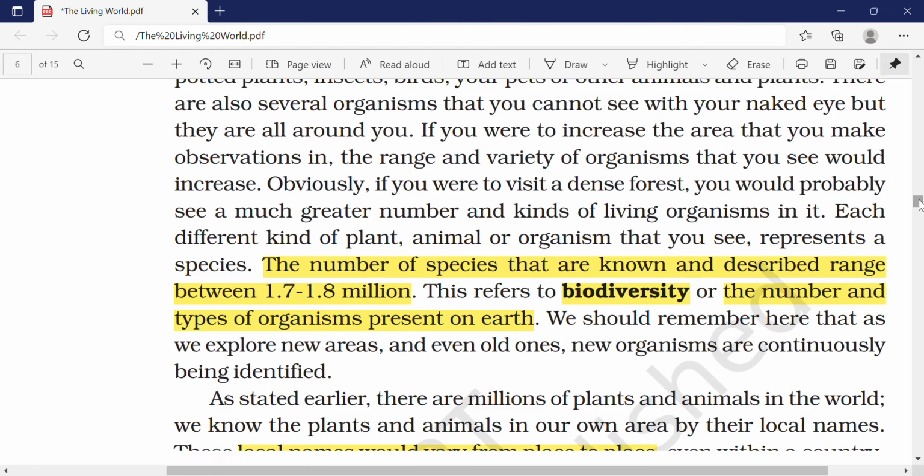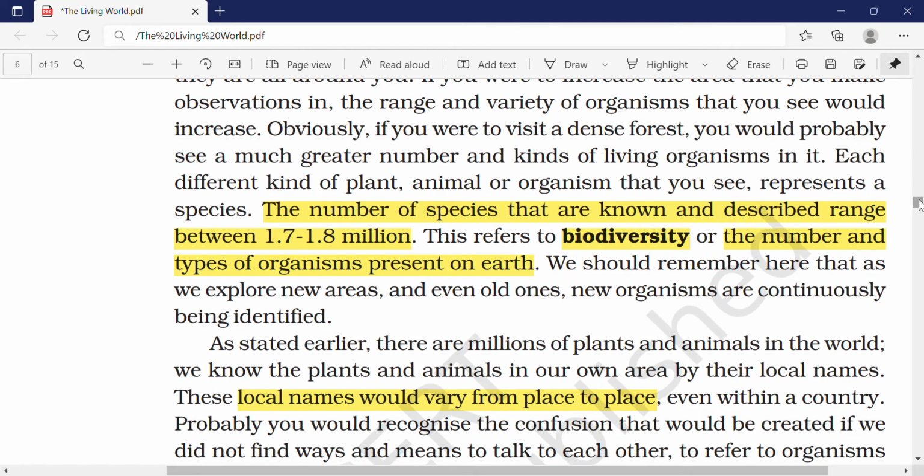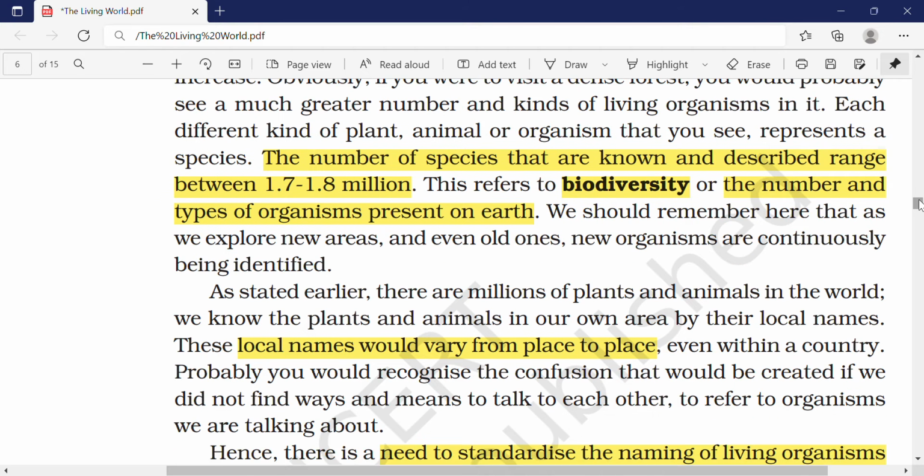Okay, so the next thing is, even when you identify a park and find few species, the next time when you go to the same park and start identifying species, you will find a lot more. No matter how much, the moment you start re-identifying a place, you find more and more number of species. So there are millions of plant and animal species on earth.